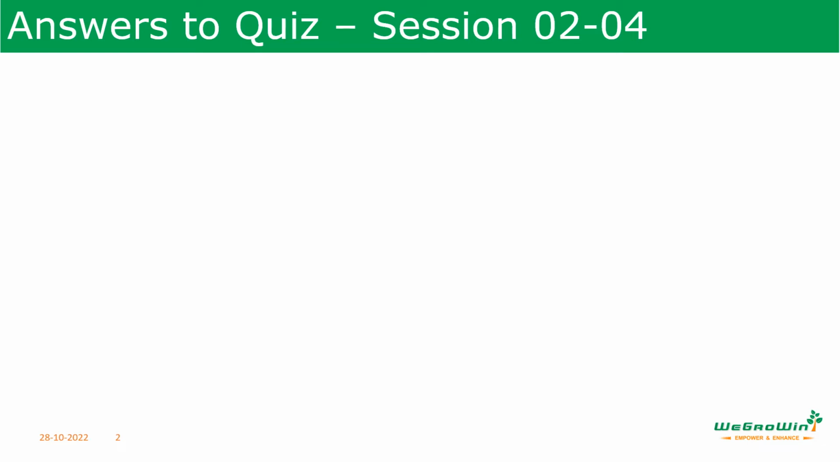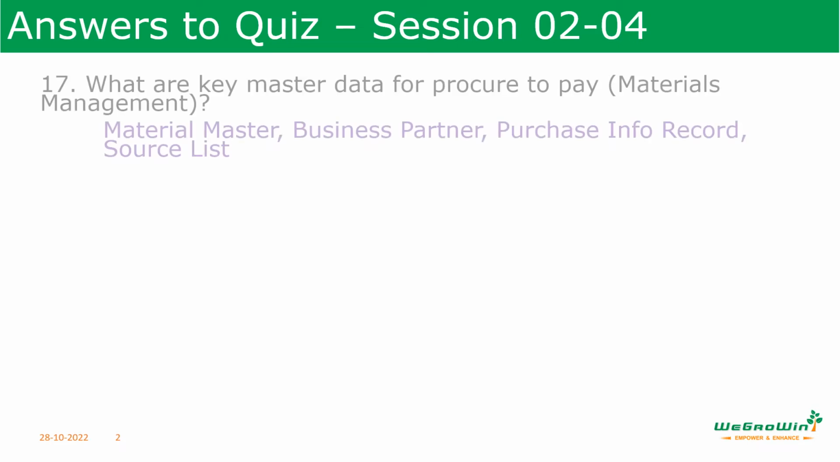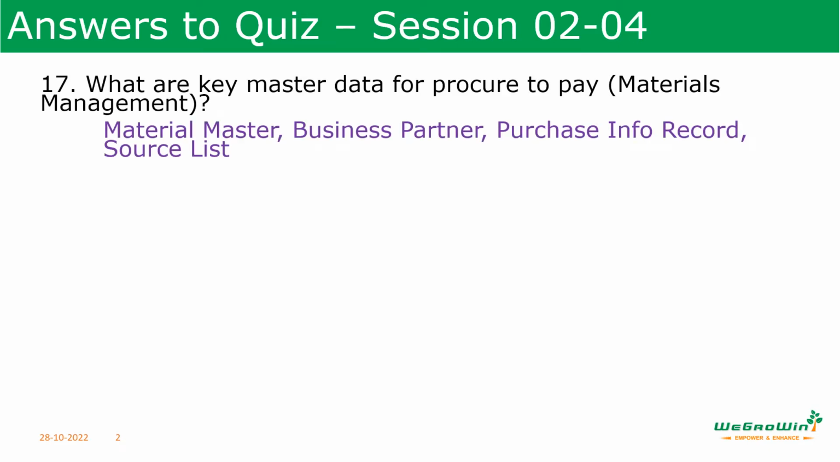Before going into the session, let us see the answers to the quiz of the last session 2-4. What are the key master data for procure to pay? That is in materials management. So the master data are material master, business partner, purchase info record, source list. Of course, we need to have bill of materials and also production version.